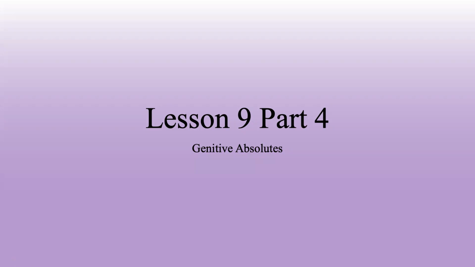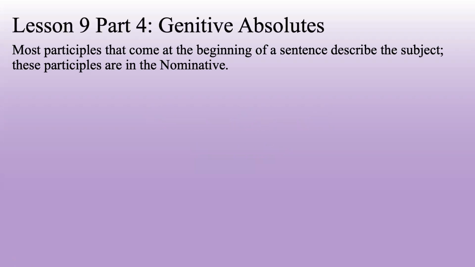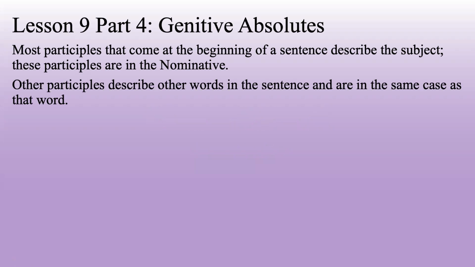Lesson 9, Part 4, Genitive Absolutes. Most participles that come at the beginning of a sentence describe the subject. These participles are in the nominative. Other participles describe other words in the sentence and are in the same case as that word.